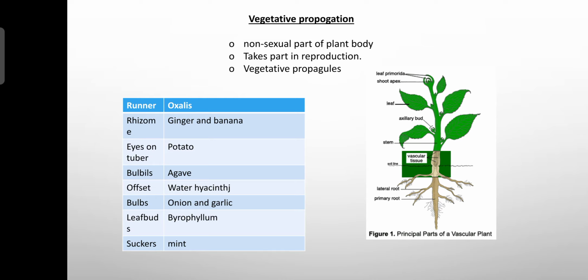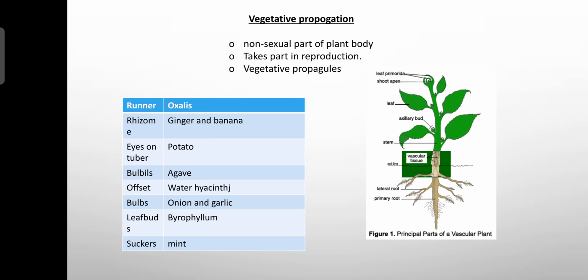I'll say it again, non-sexual part of the plant is called the vegetative part of the plant body, and sexual part of the plant is called the sexual organs of the body. So if the non-sexual part of the plant body takes part in reproduction, we call it vegetative propagation. And the part of the non-sexual part of the plant body that takes part in reproduction can be referred to by a term called vegetative propagules.